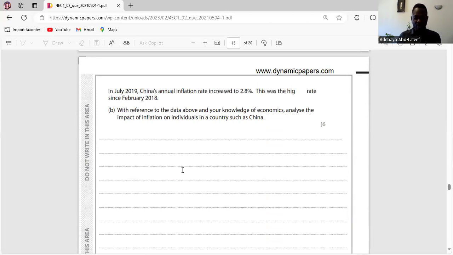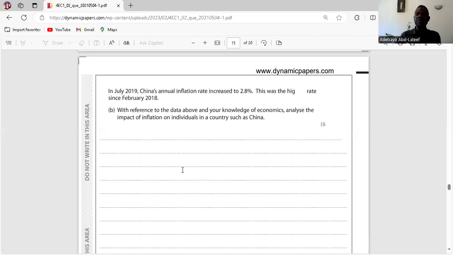When there's an increase in inflation rate, it means the purchasing power for consumers will fall. It asked how it affects individuals in China. A high inflation rate will affect the purchasing power of individuals. Why? Because their disposable income will fall. They won't be able to buy what they used to buy. So that means consumption will fall.